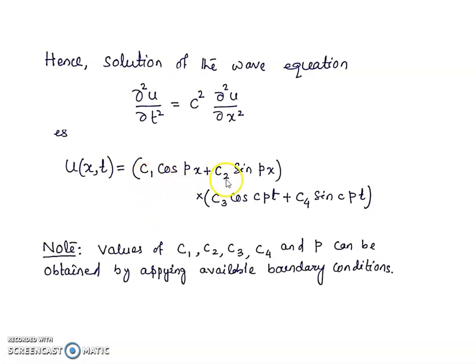The values of C1, C2, C3, C4 and p can be obtained by applying the available boundary conditions. What are the boundary conditions? If for some value of x, u x t is given, and for some value of t, u x t is given. By using those boundary conditions in this equation, we can find the values of C1, C2, C3, C4 and p, which will be the solution of the wave equation del square u by del t square is equal to c square del square u by del x square at certain boundary conditions.